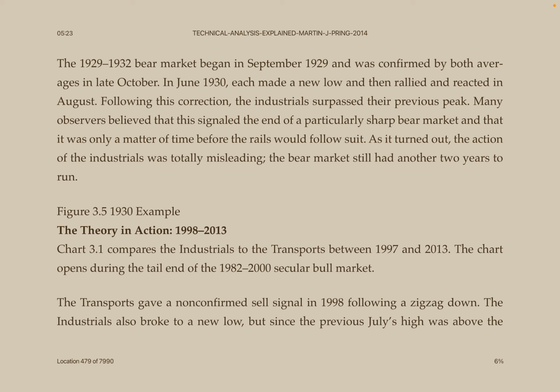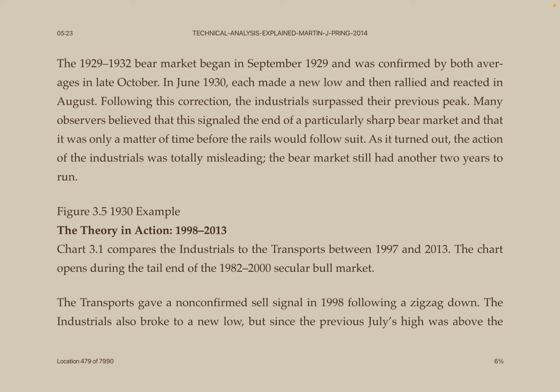Many observers believed that this signaled the end of a particularly sharp bear market and that it was only a matter of time before the rails would follow suit. As it turned out, the action of the industrials was totally misleading. The bear market still had another 2 years to run. Figure 3.5: 1930 example, the theory in action.